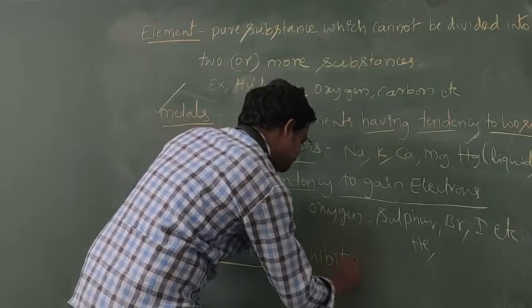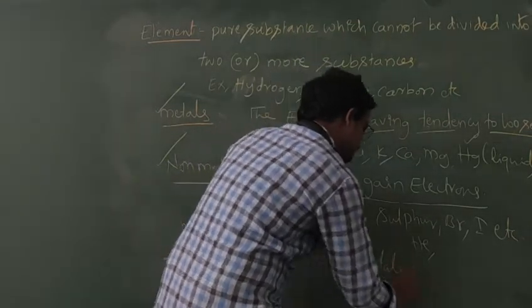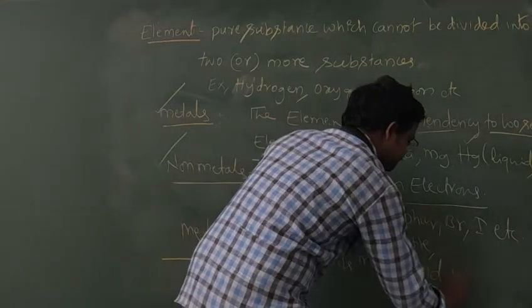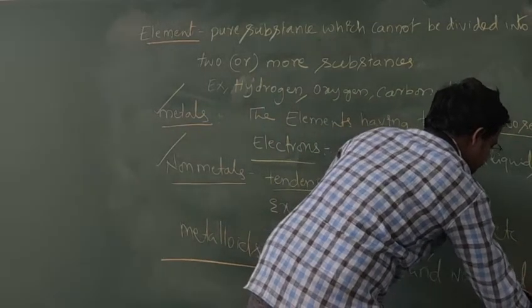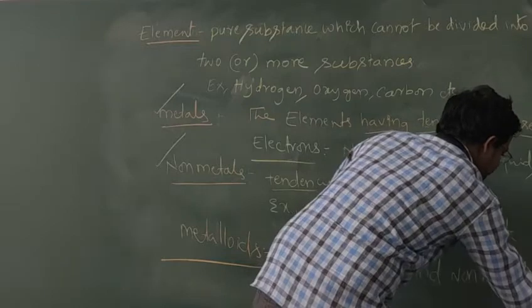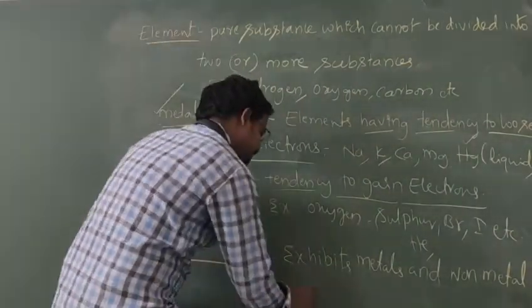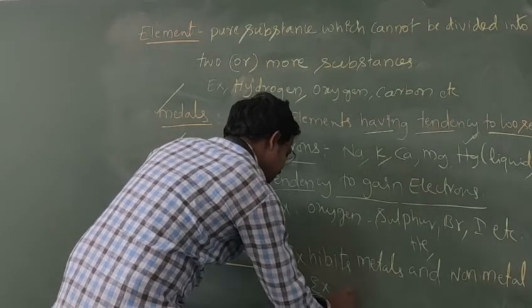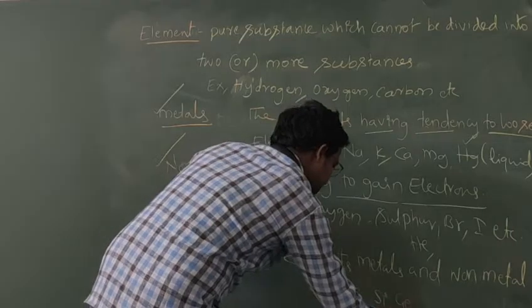Metalloids exhibit metal and non-metal properties. Examples: boron, silicon, germanium.